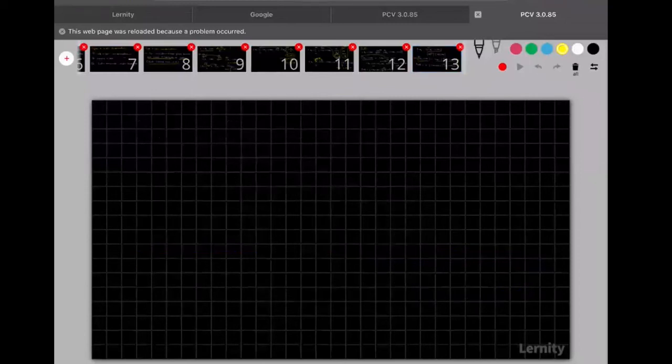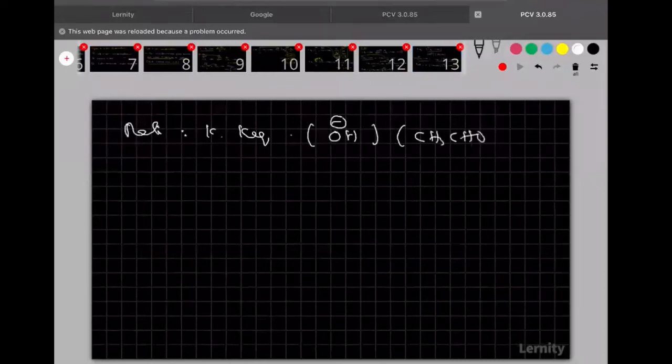Then what is the thing that we are going to get here? So here, once you see now, rate is equal to K into K equilibrium into OH minus concentration into CH3CHO square. This is power 1. Am I right? So now what is the order of the reaction? Tell me. 3. This reaction follows third order kinetics.